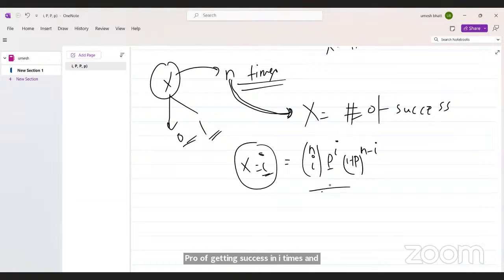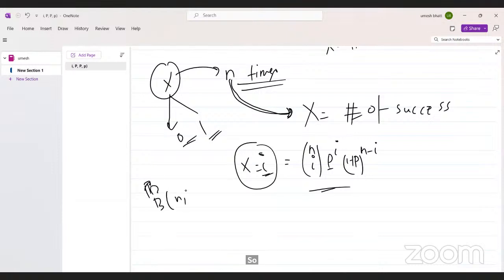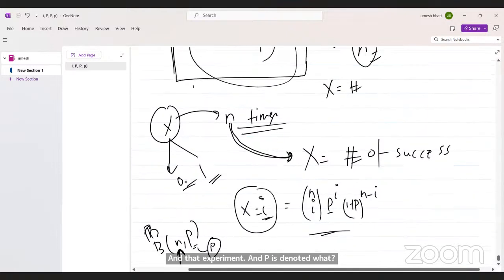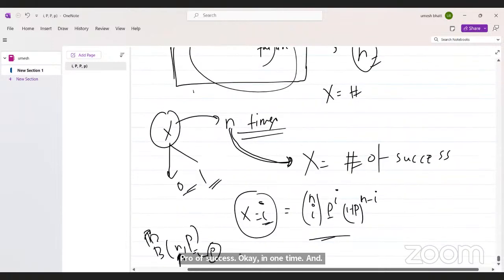So binomial is defined by n and p. n denotes the number of trials, meaning the number of times the experiment is performed, and p denotes the probability of success in one trial. Each trial has the same probability because it is the same experiment each time.